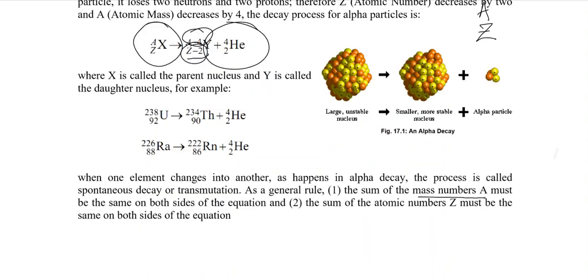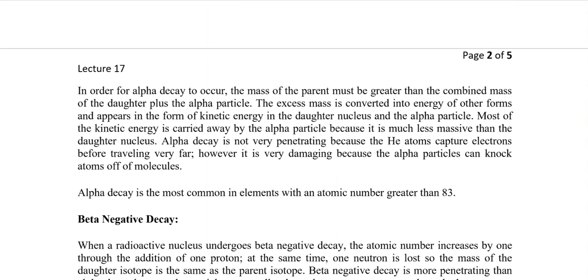But later, in different experiments, it was noted that the mass of the parent was much greater than the combined mass of the daughter plus the alpha particle. Where does this excess mass go? This excess mass is converted to energy in another form and appears as kinetic energy in the daughter nucleus and the alpha particle.